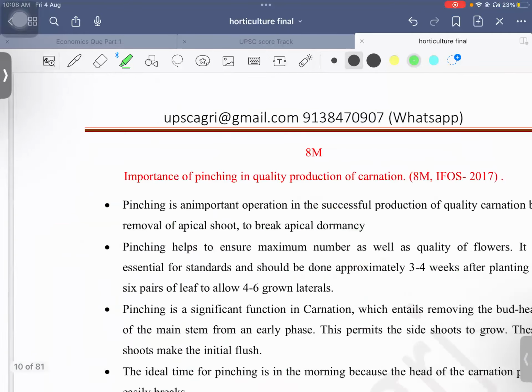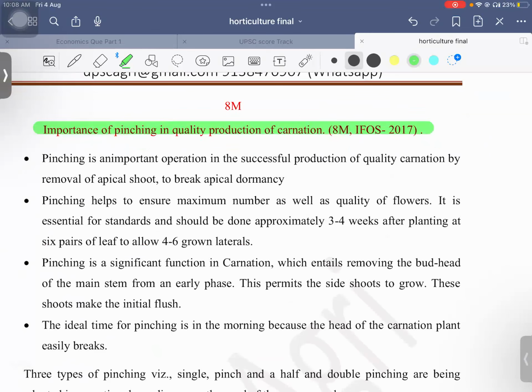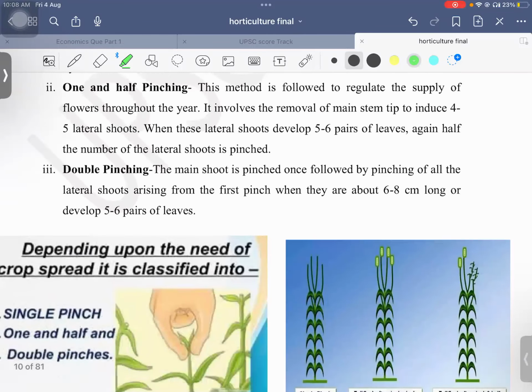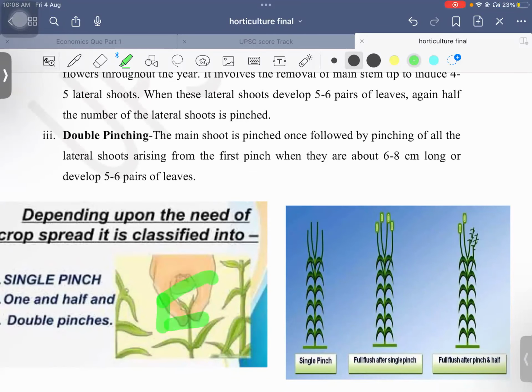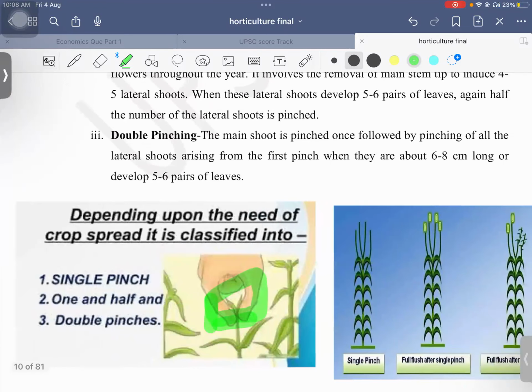Remember. Next, most important is the importance of pinching in quality production of carnation. So first let me show you what pinching is. Pinching means this top region which we are pinching off. Okay, this I will explain, but just see how pinching is done.